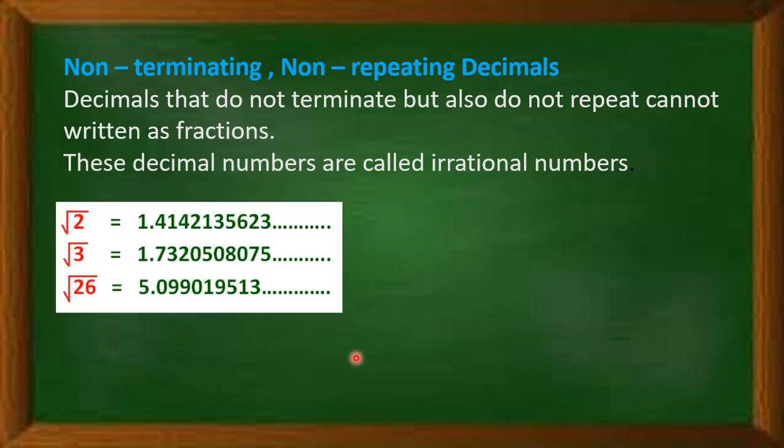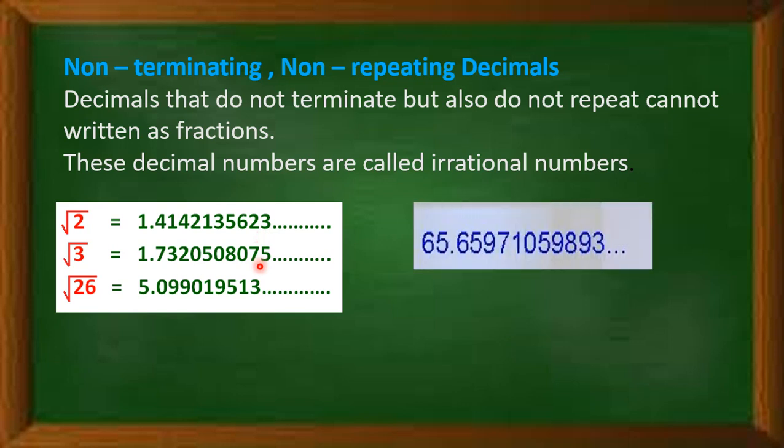For example, root 2 is 1.4142135625, root 3 is 1.7320508075 and so on infinitely, and root 26 is 5.0990195113 up to infinity. After the decimal, the division never stops, we never get remainder 0, and no digit repeats, so these are irrational numbers.